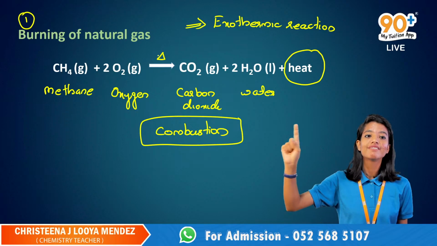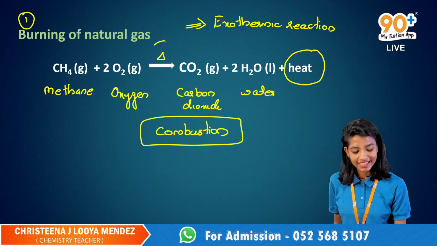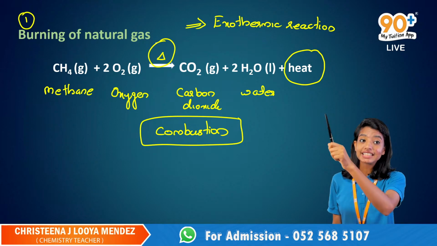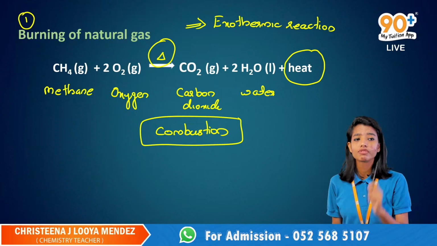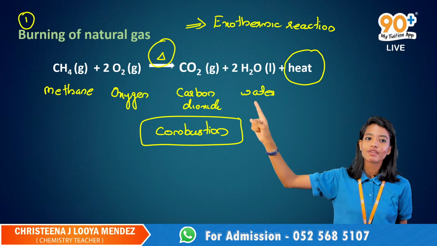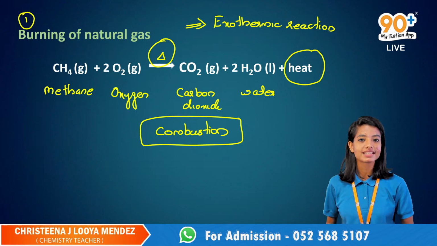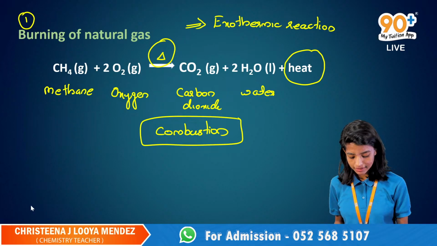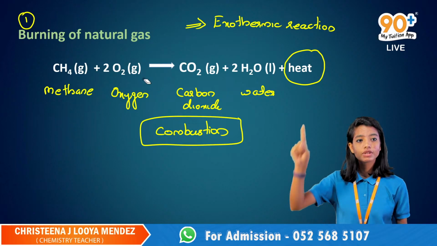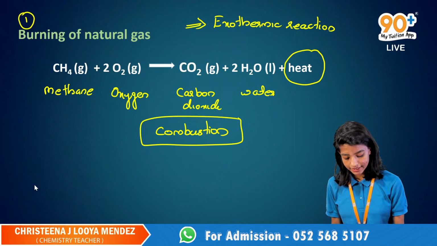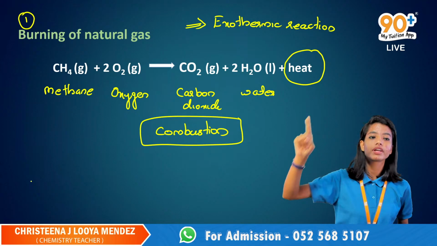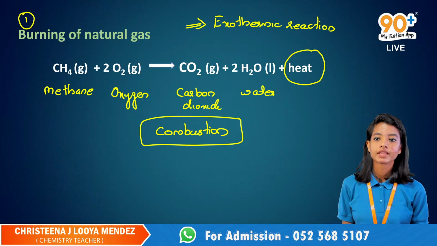So never ever put this over the arrow mark for the exothermic reaction. It is for endothermic. Heat energy should be written over here as a product for exothermic reaction.